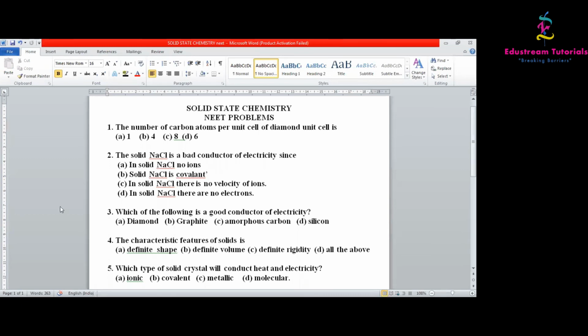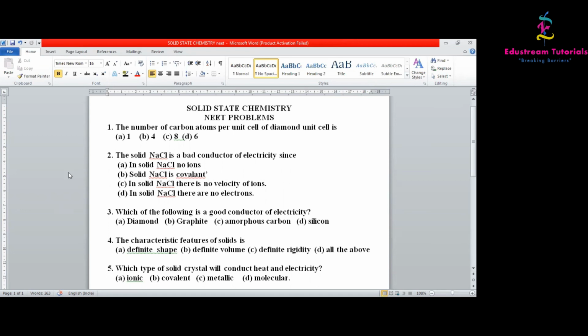The number of carbon atoms per unit cell of diamond, the number of carbon atoms per unit cell of a diamond unit cell is what they are asking. So the question is very clear here. They are calculating the total number of particles per unit cell of the diamond. So first, which unit cell does diamond belong to among the 7 crystal systems: triclinic, monoclinic, trigonal, which one, cubic?